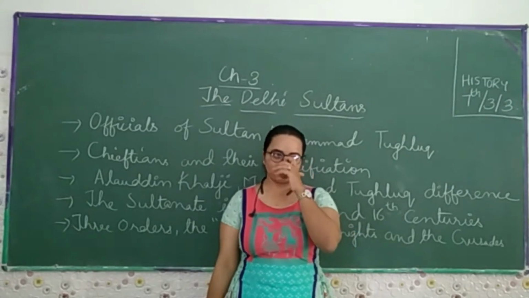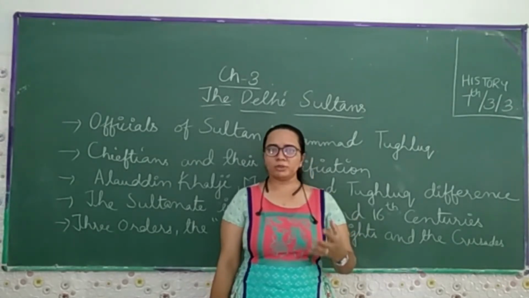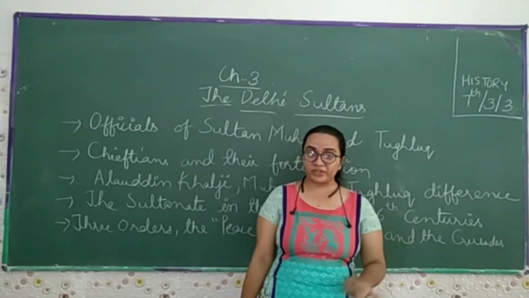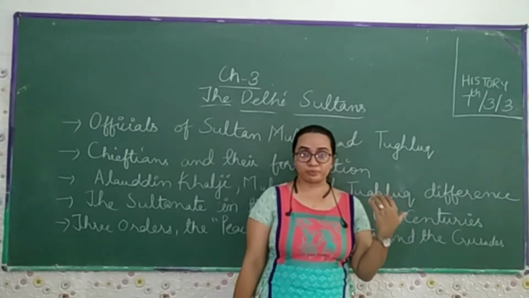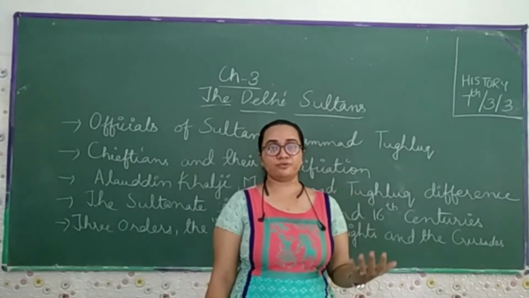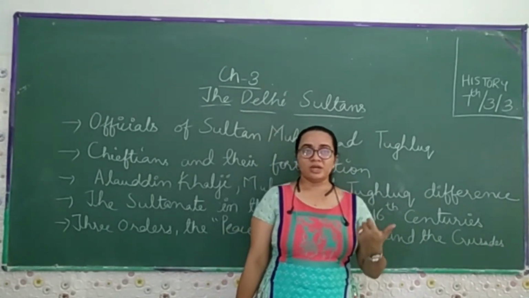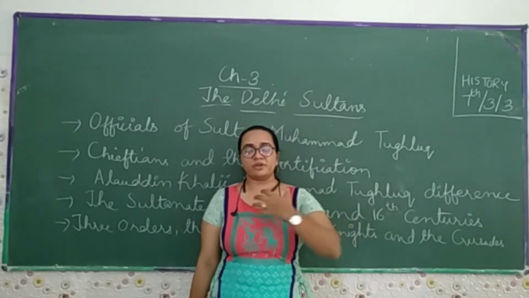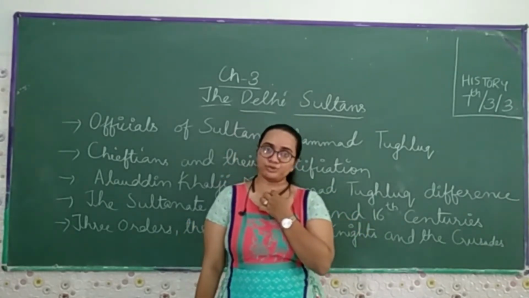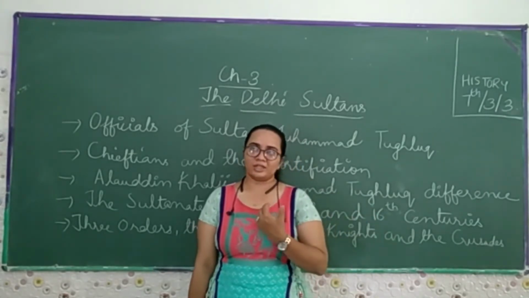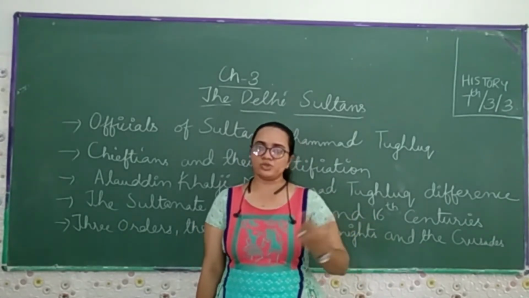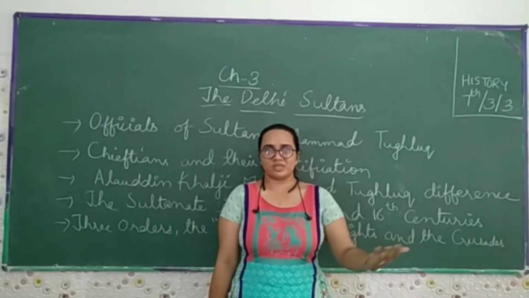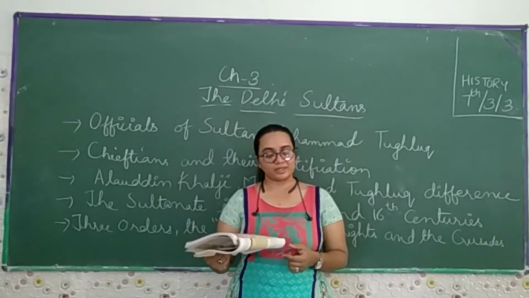Now, what had happened at that time? In the Muhammad Tughlaq period also, they collected tax from the peasants and farmers, but they had to feed the large army. Because of that, they suffered from famine: first they had to feed the army, and second, additional tax was levied on these people, so they had to give more tax and feed the large army. Due to this, they had to face the condition of famine in that area.